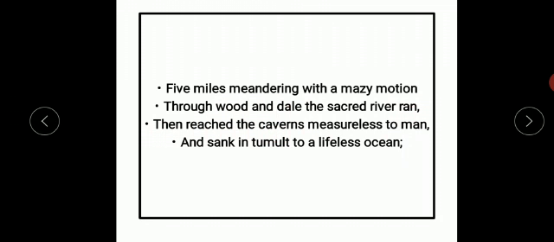Then it reached the caves that were so deep that man could not measure them, and finally sank in tumult to a lifeless ocean. And finally this river fell into a lifeless ocean. This roaring river fell into a lifeless or still ocean that was calm and motionless. That is why we are calling it lifeless. Okay.